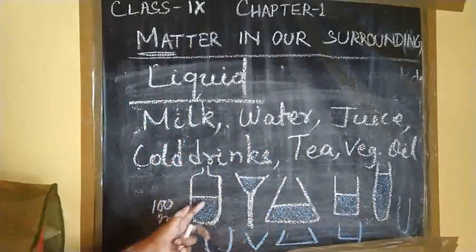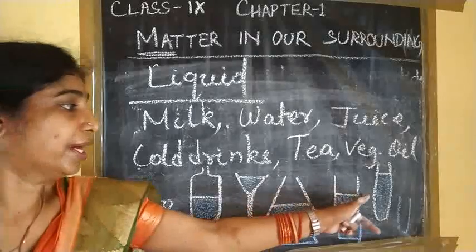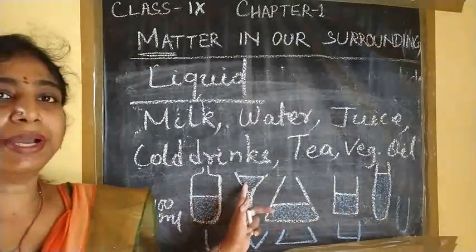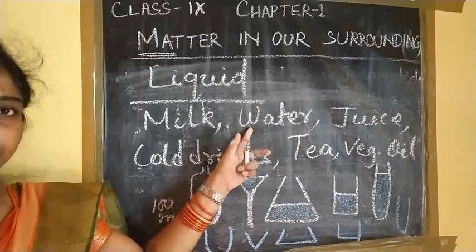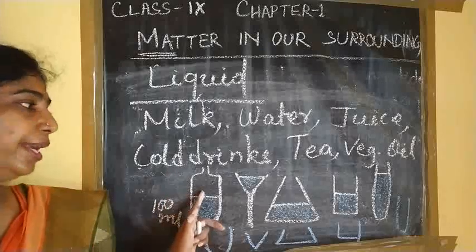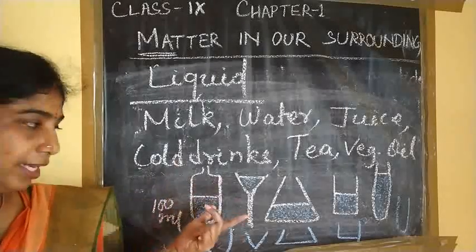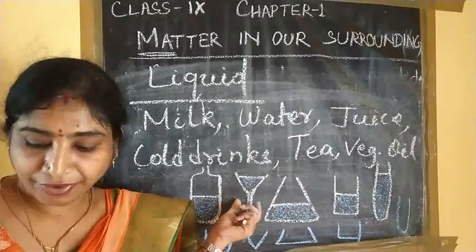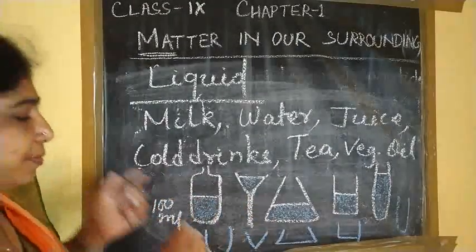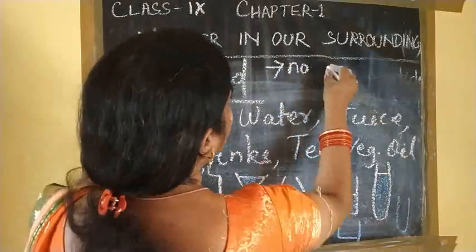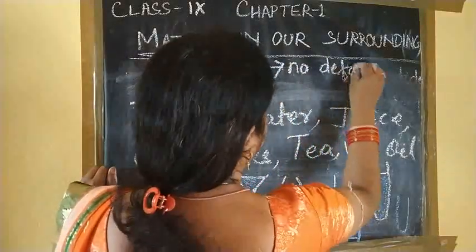From that we conclude that the shape of the container is occupied by the water, that is a liquid. The liquid takes that shape, so it does not have a definite shape. The first point is that a liquid has no definite shape.